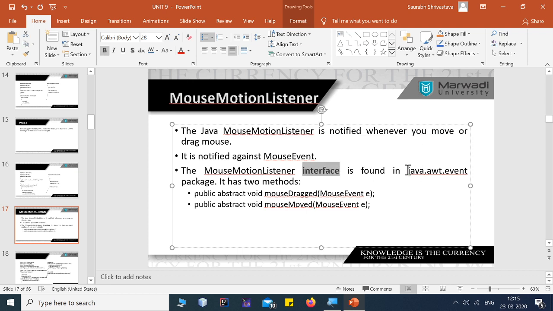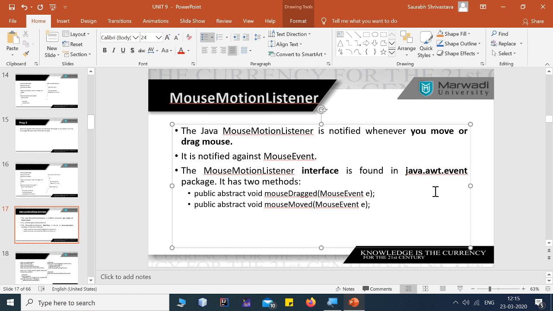It's available inside the java.awt.event package. It's called whenever you move or drag your mouse. So let's see what that means.